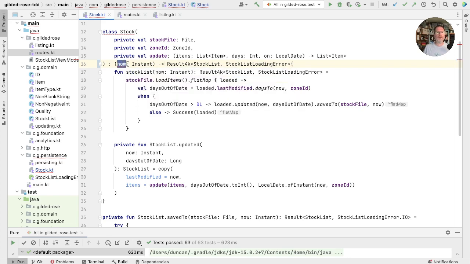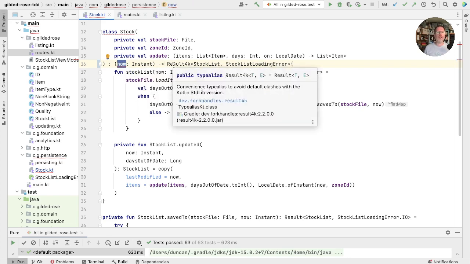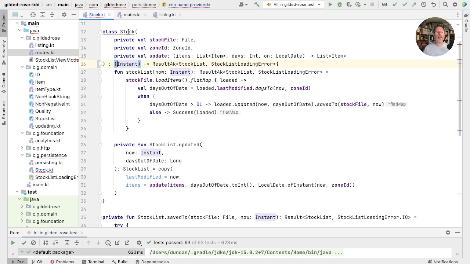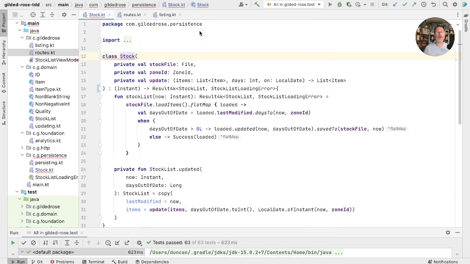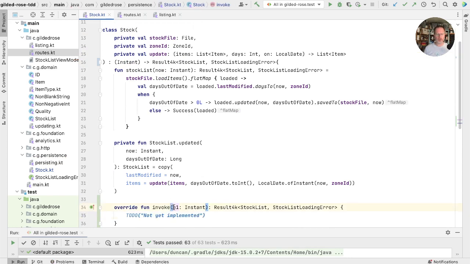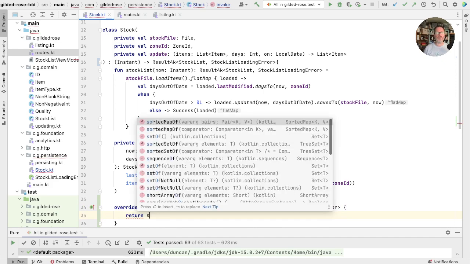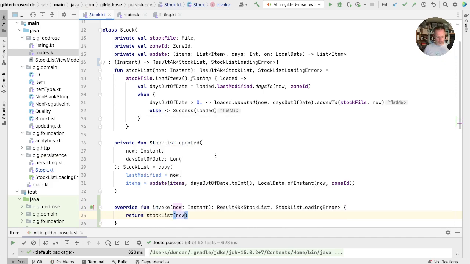Now, for some reason I don't understand, you can't give names to these parameters, so we take that out. And now in order to make that happen, we need to implement an invoke. Here it is. Let's just rename that to be now. And what should this do in order to implement? Well, it can just call the existing stock list method. So that will compile, but it doesn't change any of our behavior.